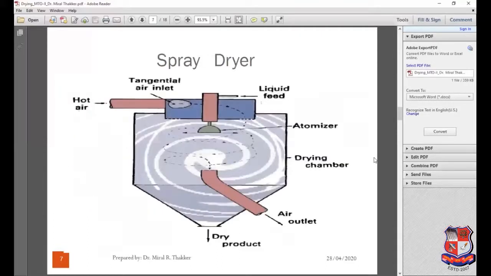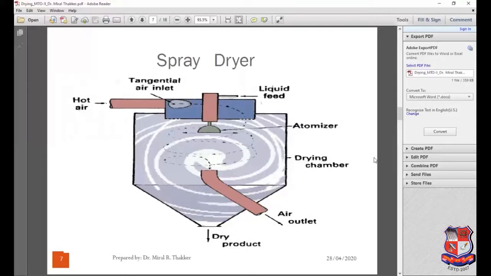Starting with the spray dryer, this is the schematic diagram of the spray dryer. The spray dryer provides a large surface area, that you can see in the picture, for the heat and mass transfer by atomizing the liquid to small droplets.